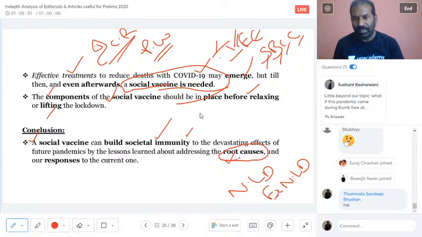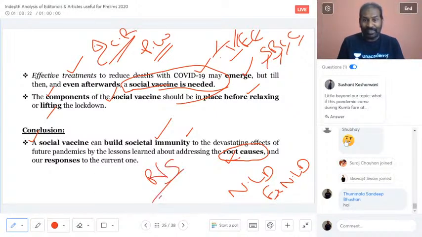This is very important. A little beyond our topic, what if this pandemic came during, okay, fine. Probably Sriraj was asking, if it would have come then, probably it would have been a disaster. I personally feel it would have been a disaster. I'm talking rationally, scientifically, and biologically about the spread of the virus.